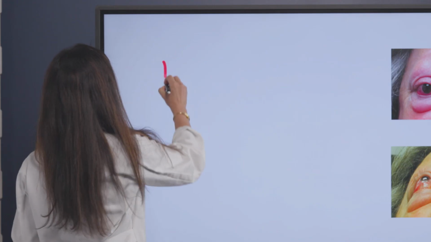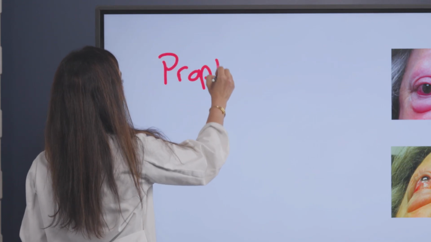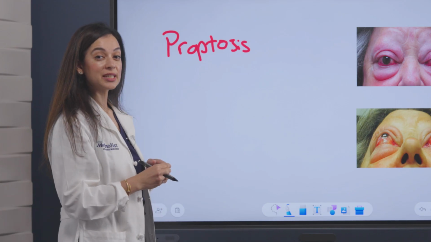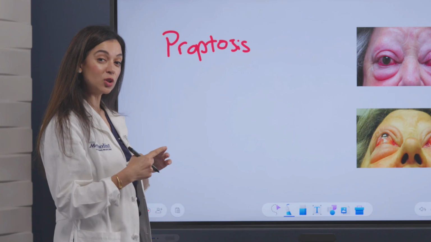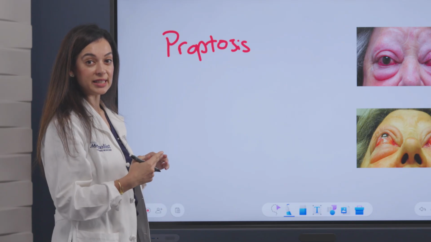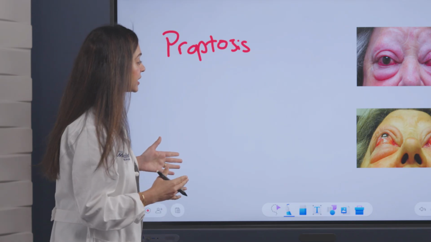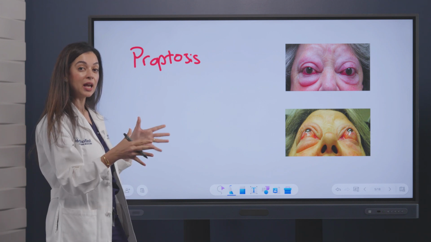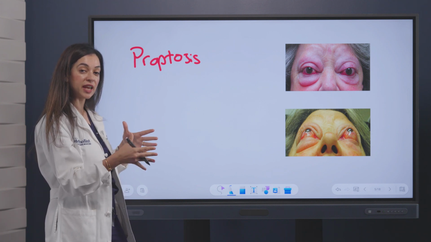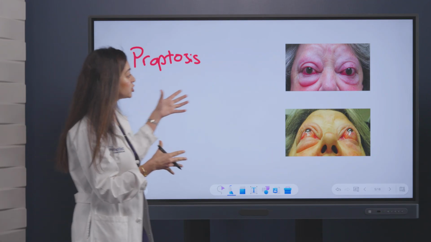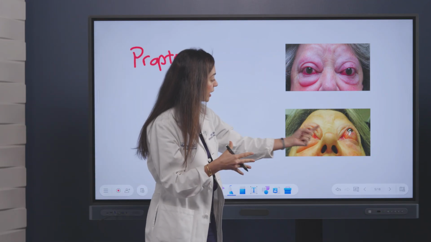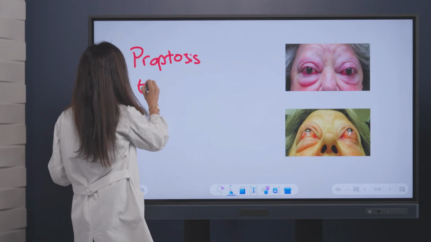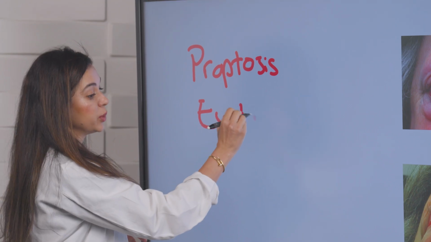Now, proptosis is the second most common clinical sign we're going to see in patients with thyroid eye disease. And it's important to realize that thyroid eye disease is the most common cause of unilateral or bilateral proptosis. So it can affect one or both eyes. When we think about the pathophysiology, when we have all of that expansion happening behind the eye, the increased size of the extraocular muscles, the increased fat, there's nowhere for the eye to go but forward. So we get the axial proptosis or exophthalmos. In addition, we can see eyelid edema, which we can see here.